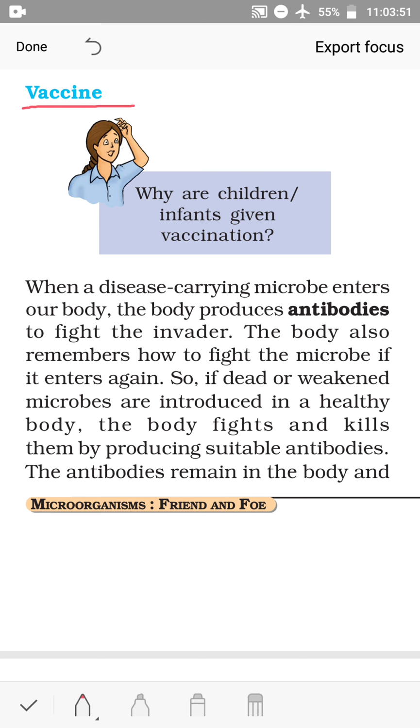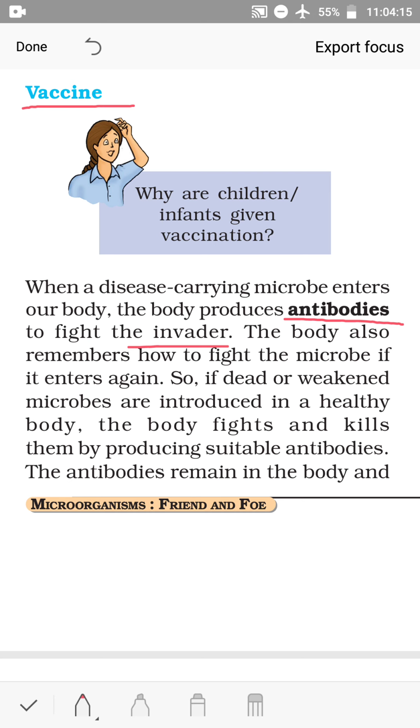So, vaccine. When a disease carrying microbe enters our body, the body produces antibodies to fight the invader. Actually, we have an immune system in our body. Microorganisms are very small, and they enter our body through air and water.